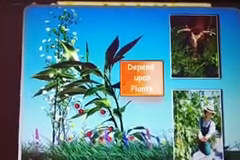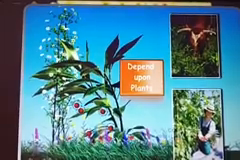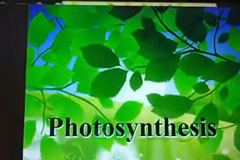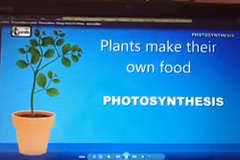Now, there are many plants which can make their own food. Some plants cannot make their own food, which we will study further. But plants are autotrophs, as they can make their own food. So let's see about photosynthesis.